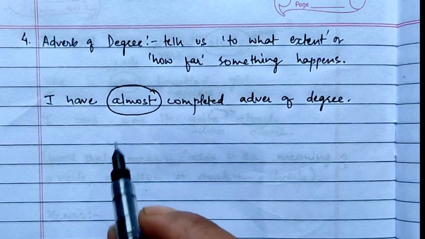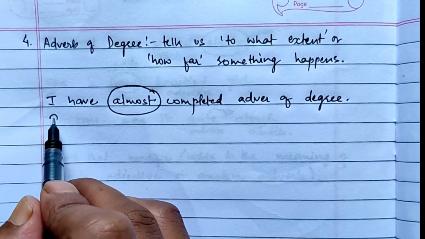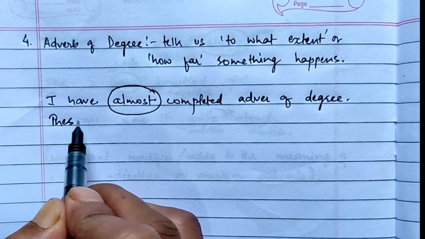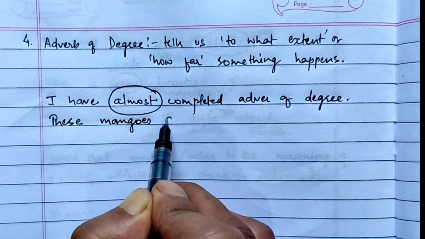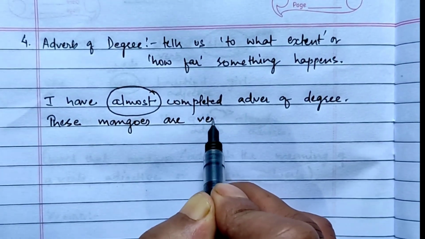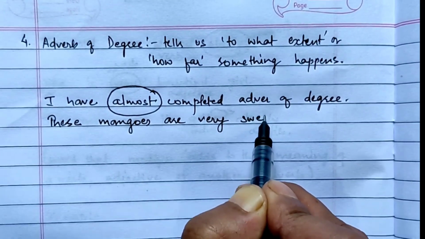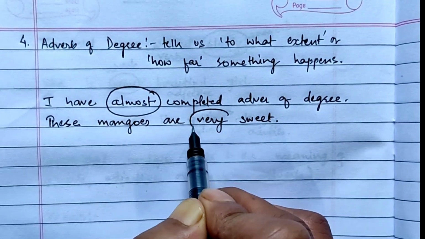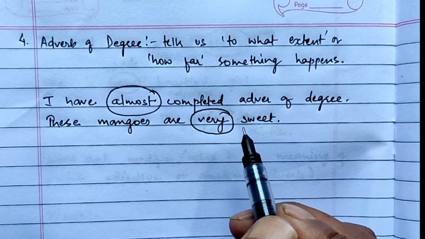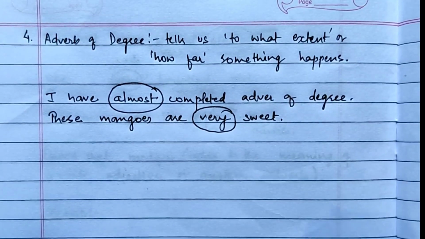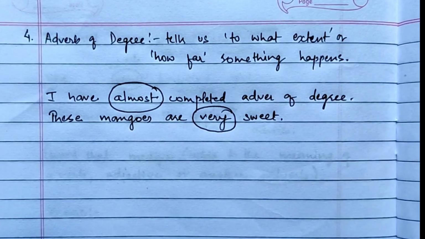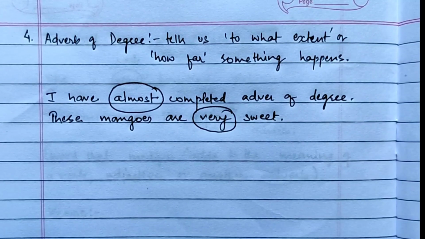Okay, if I write here, these mangoes are very sweet. So very, adverb of degree. Okay, so almost and very, they are adverbs of degree. It tells us to what extent or how far something happens. So I have almost finished. And next one is very sweet.